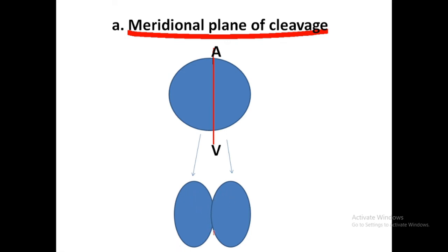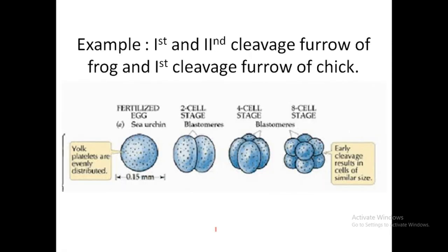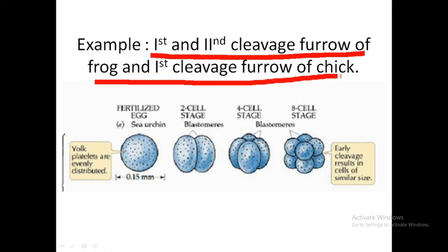and both blastomeres are the same size because they are divided from the center itself. So obviously the size of the two cells will remain the same. The example here is the first and second cleavage furrow of frog and the first cleavage furrow of chick.